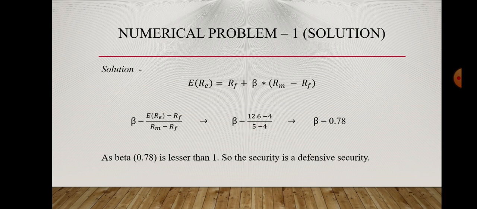The value of beta is 0.78. As we have already studied, if the value of beta is less than 1, it indicates the stock is defensive, meaning it carries less risk as compared to the market index, and it is expected that our return will also be less.